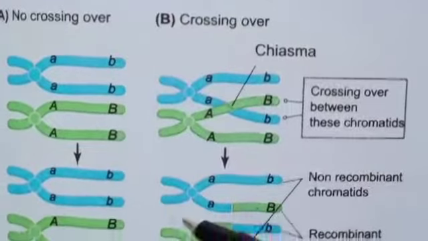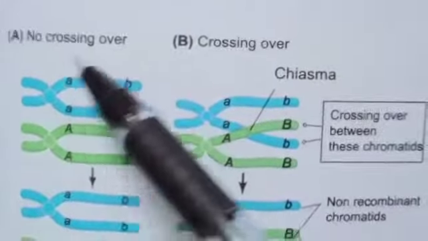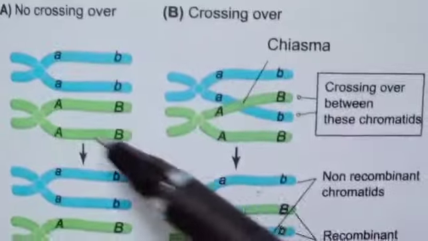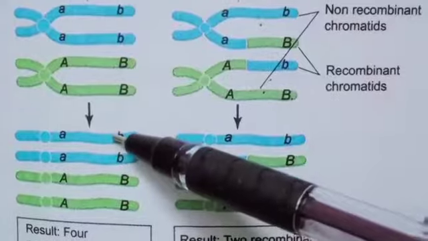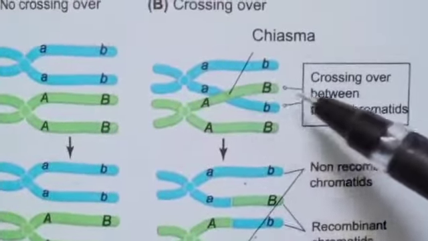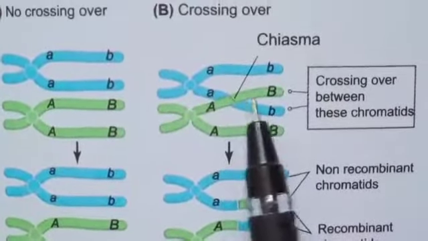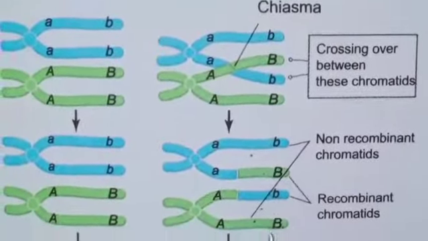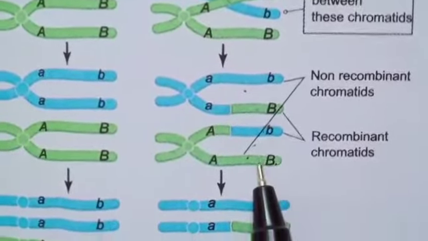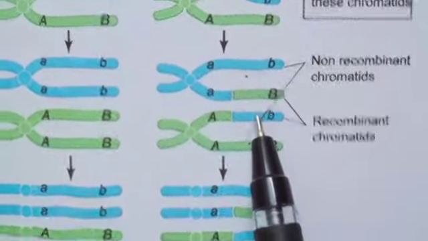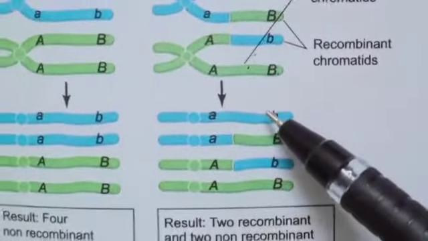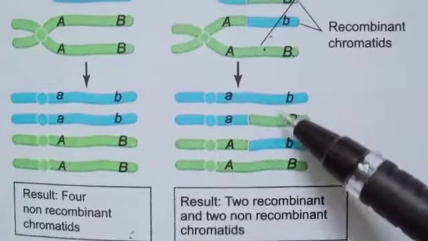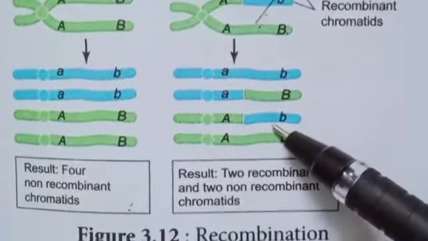This is the recombination flow chart. A is no crossing over. B is crossing over. As a result of no crossing over, 4 non-recombinant chromatids are present. In crossing over, chiasmata formation occurs between these chromatids. These two are the non-recombinant chromatids, and these two non-sister chromatids are the recombinant chromatids. Here the result is 2 recombinant and 2 non-recombinant chromatids formed.